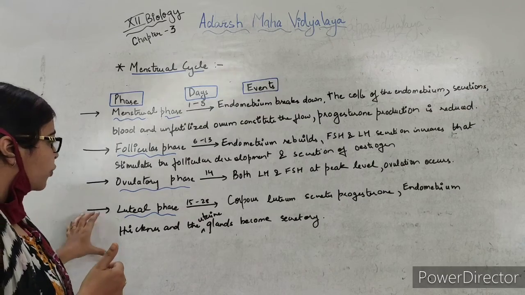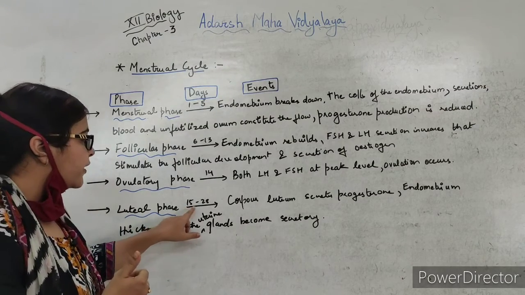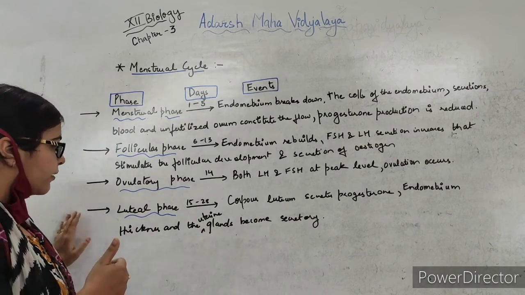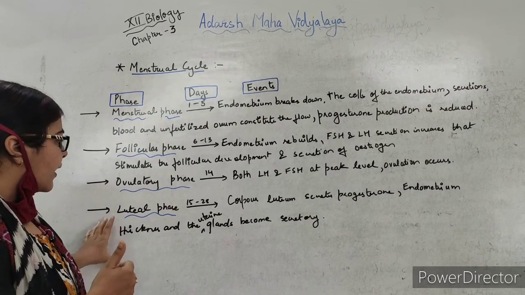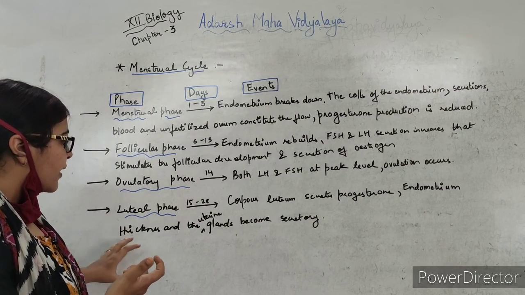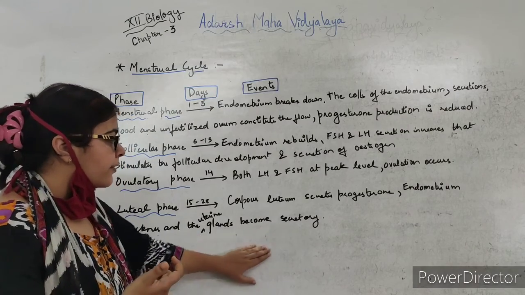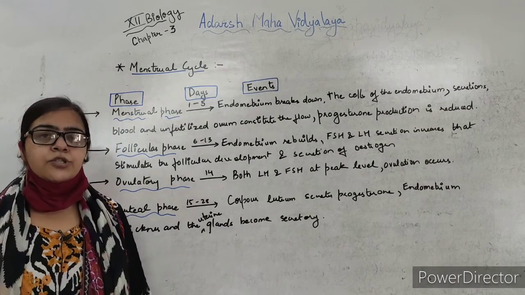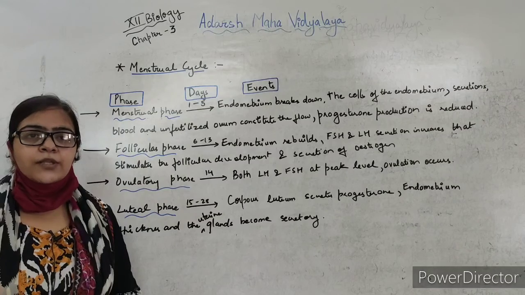And finally the luteal phase, that is day 15 to 28, the level of progesterone will increase, okay, and it will maintain the endometrium, and the uterine glands will become secretory, which will help in the implantation procedure if the ovum is fertilized with the help of sperm.